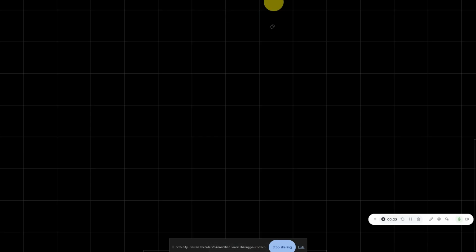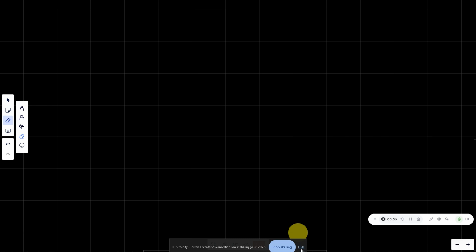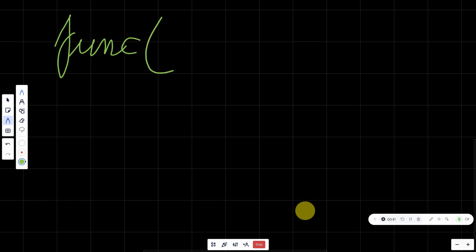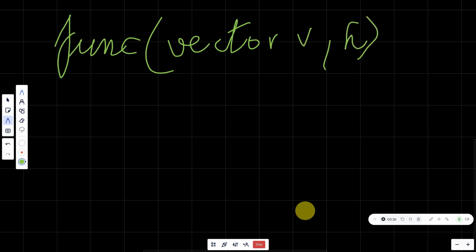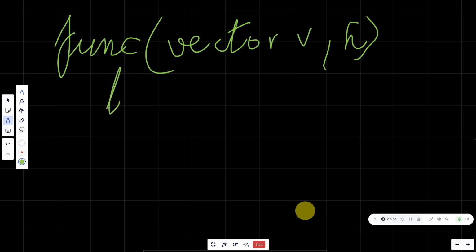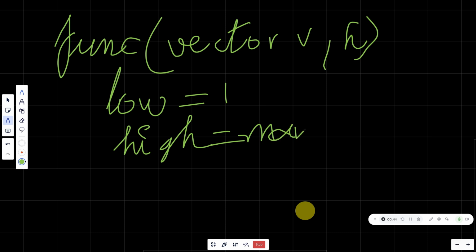Now let us take a look at the coding part of this problem, where we'll be solving the optimal approach. First, let us take the function. The function will already be given to you on the websites you're using, such as LeetCode and Coding Ninjas. The function will have a vector v, and the number of hours that will be given to you. With that, we first assign the low and high. The low will always be 1, and the high will be the maximum of the array that has been given to us.